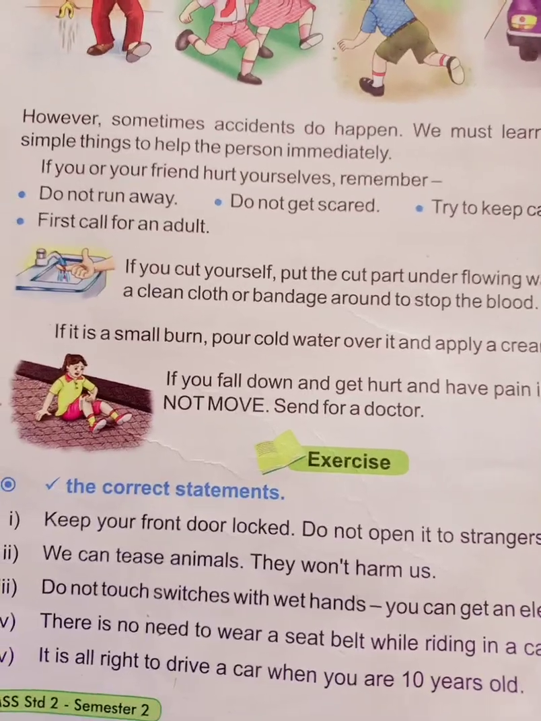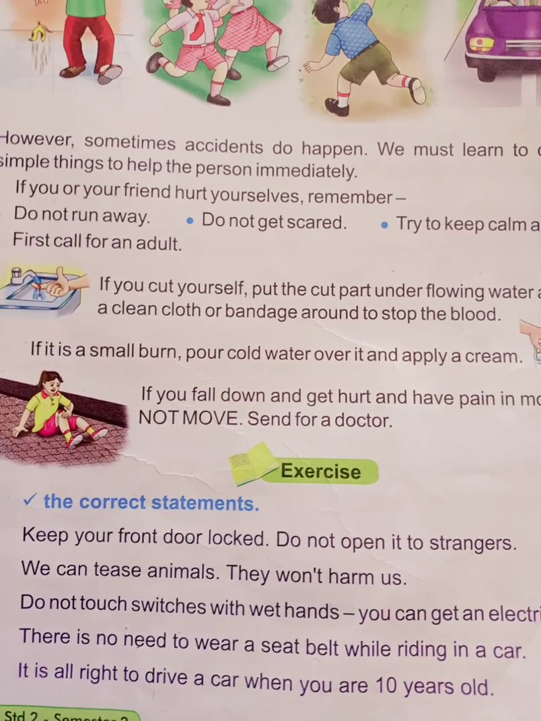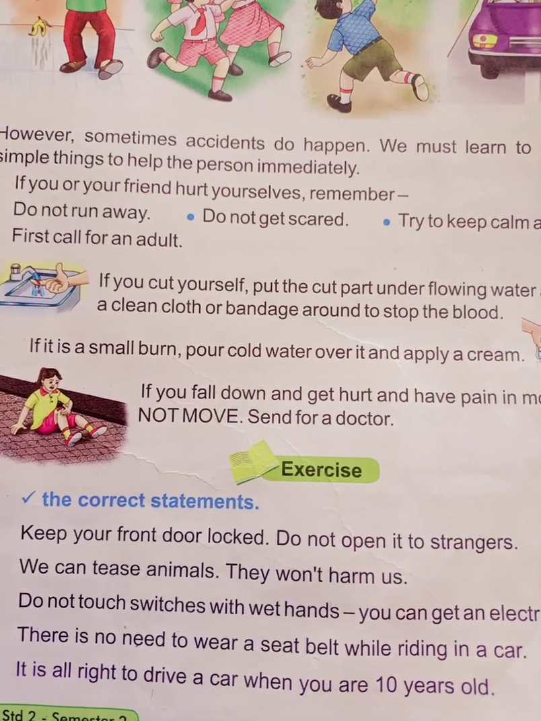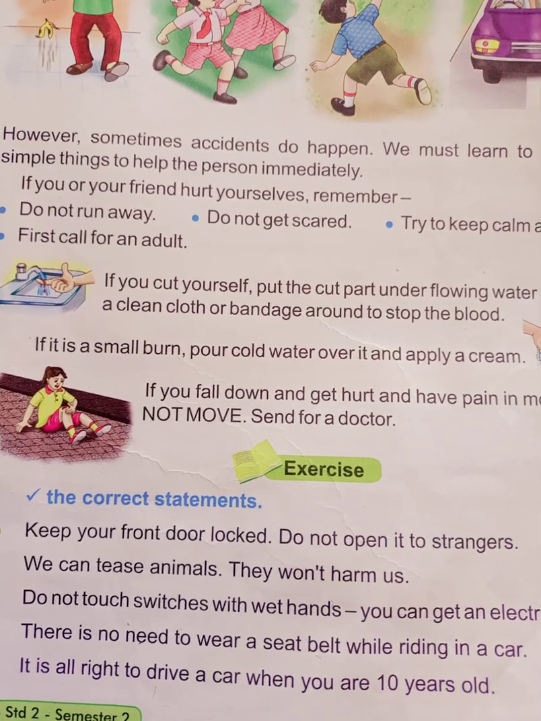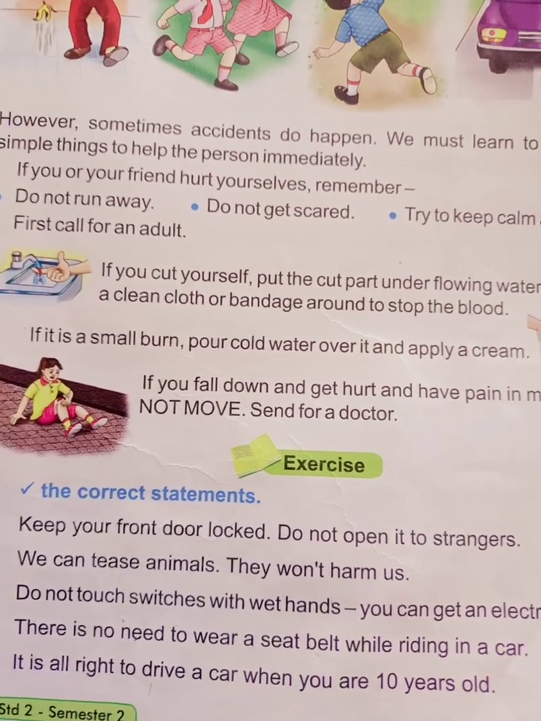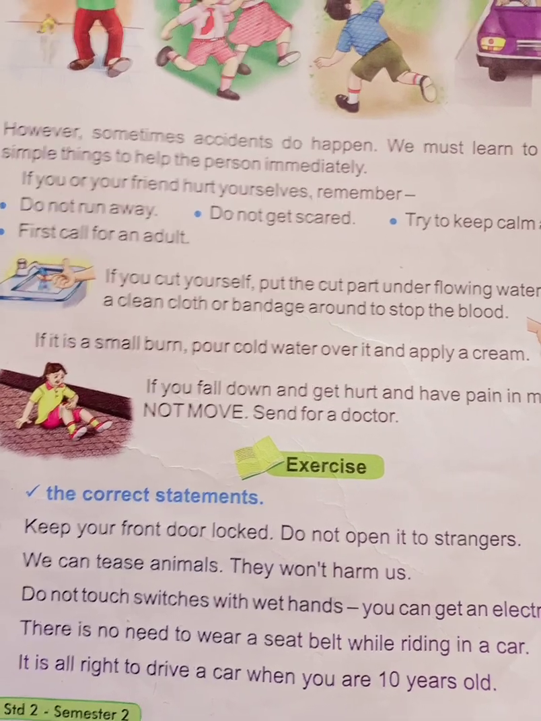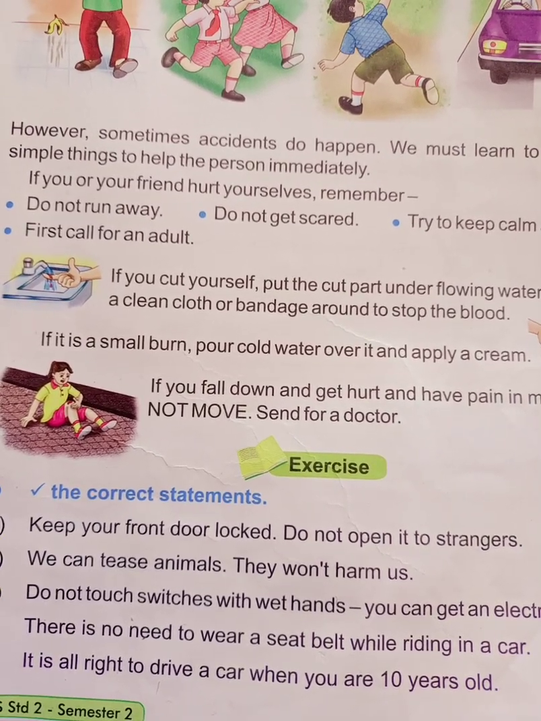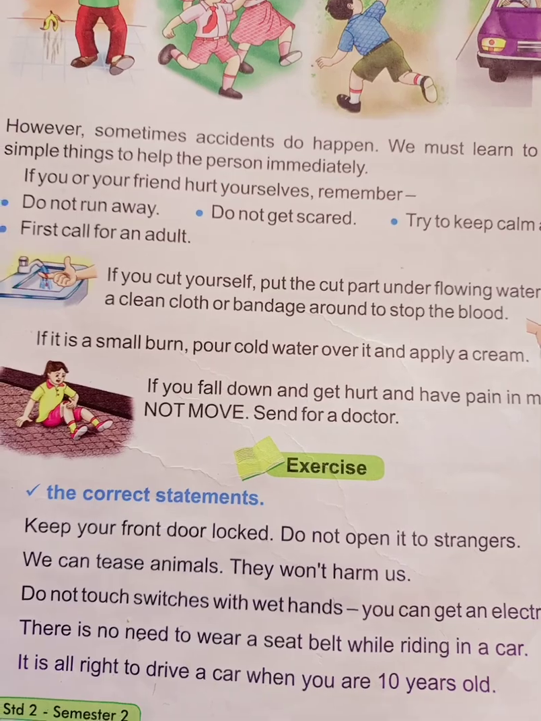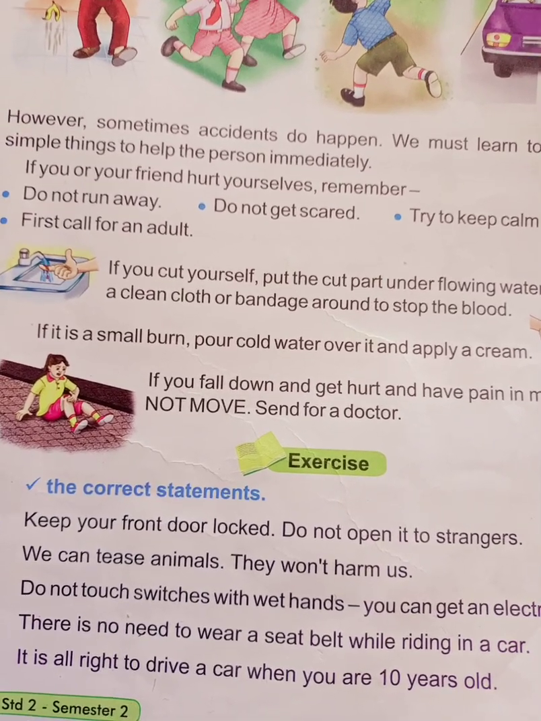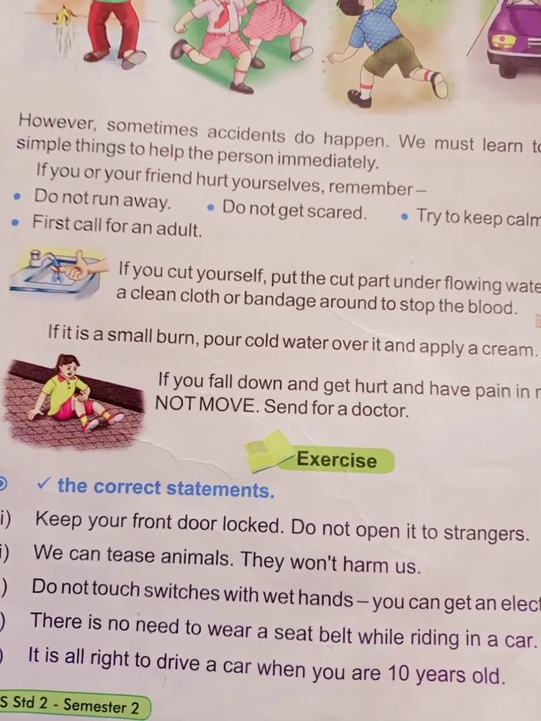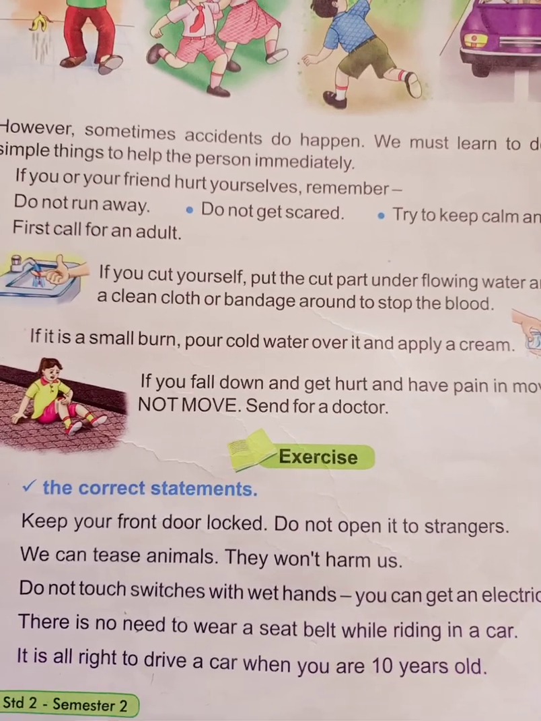So, in the first aid box, what are the things we want? Bandage, antiseptic lotion, scissors, band-aid, cotton. Understood? What are the things we want in the first aid box? That is antiseptic lotion, bandage, cotton, band-aid, scissors. Understood?